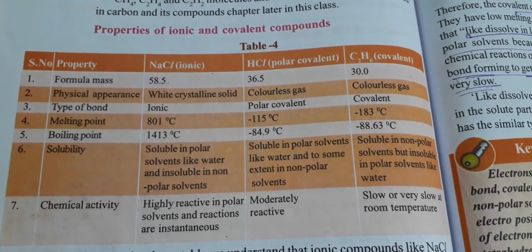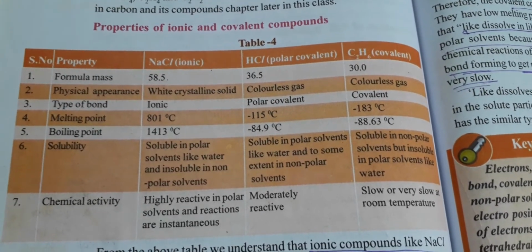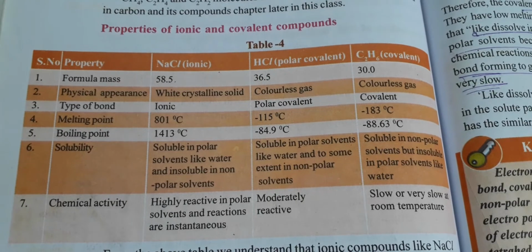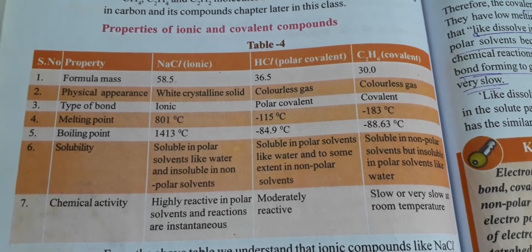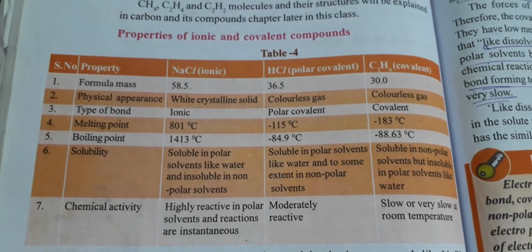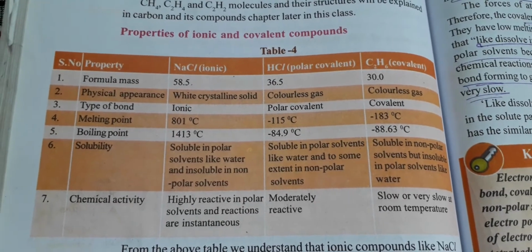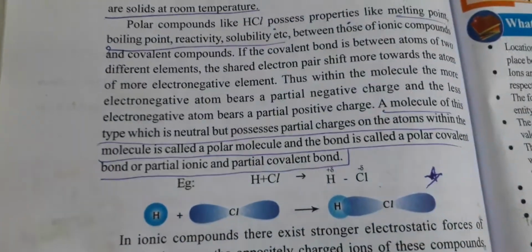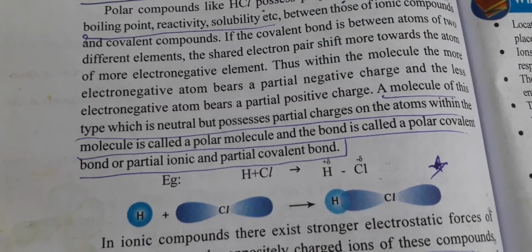Covalent means, usually whenever a covalent bond is formed, for example you can take HCl. So chlorine and hydrogen are combined together. Let me show you the picture here. When it comes to chlorine, only one hydrogen is combined with the chlorine.